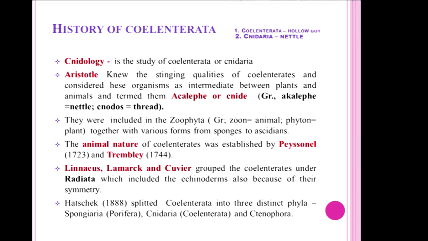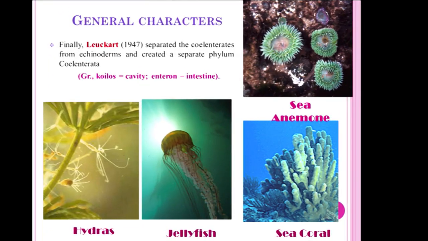Another scientist, Hatschek, split the Coelenterata into three distinct groups: Spongiaria, Cnidaria and Ctenophora. Finally, Leuckart in the year 1947 separated the coelenterates from the echinoderms and placed them in a separate phylum, that is Coelenterata. According to this scientist, coelos means cavity and enteron means intestine.